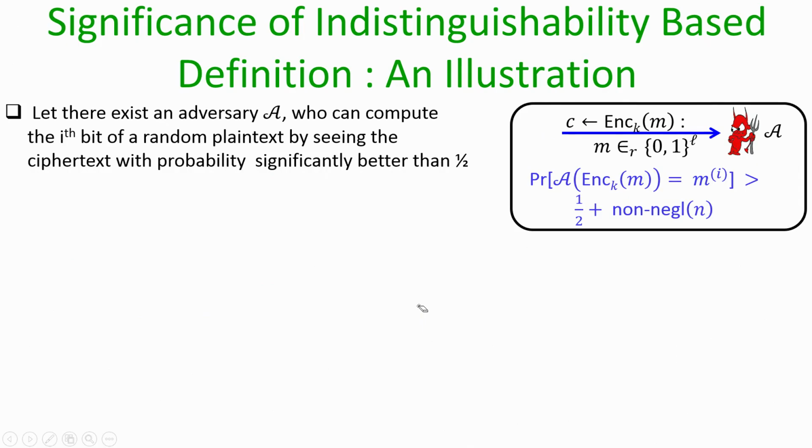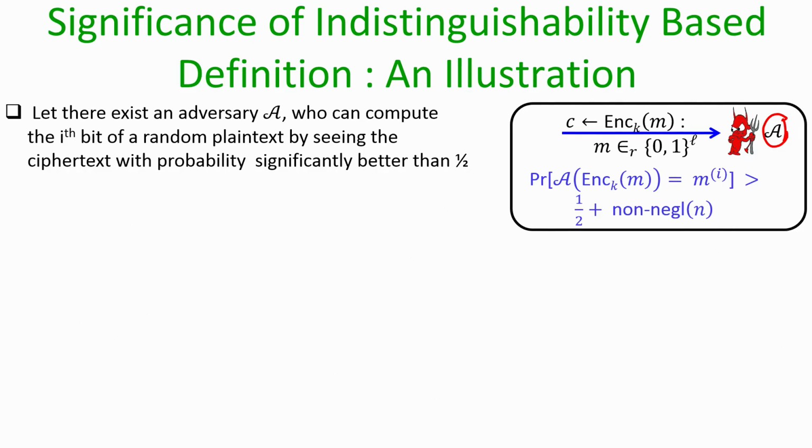So, assume we have an adversary A, and the property of the adversary A is that if it sees an encryption of a random message from the plain text space of L bit strings, then it could identify the ith bit of the underlying plain text with probability half plus non negligible, where i ranges from 1 to L. So, for simplicity you can imagine i is equal to 1.